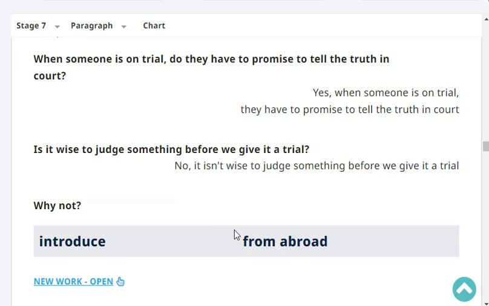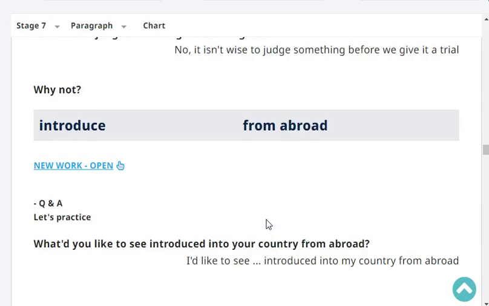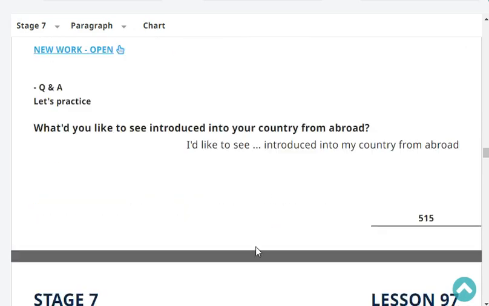Is it wise to judge something before we give it a trial? No, it isn't wise to judge something before we give it a trial. Why not? Because we might make a mistake. That's correct.